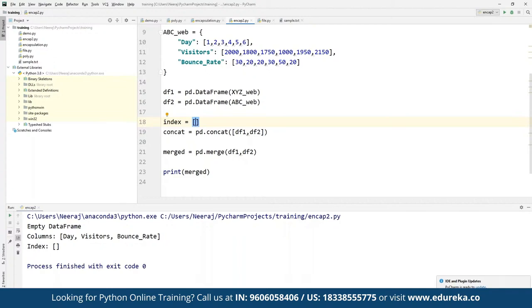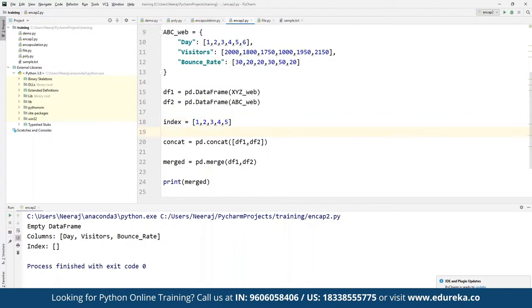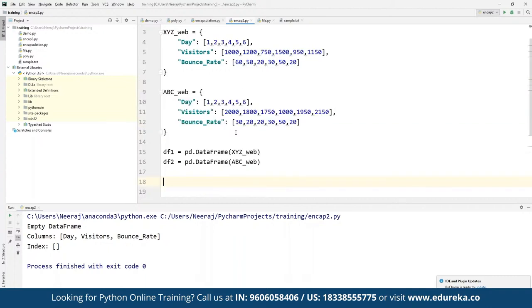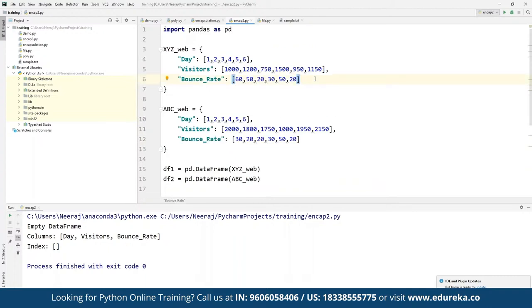For example, here we may have multiple details. Suppose we have the index value defined as years, or the index value defined as number of days as well. We can define this value as our index, and that index value we will use as a base, and that's how it is going to be joined together. For example, here we can define index as 1, 2, 3, 4, 5, and this is something we can define for both. Let's say we add the index for both.